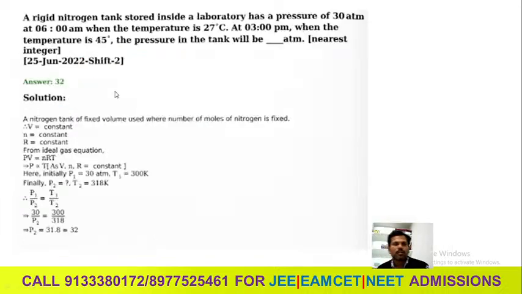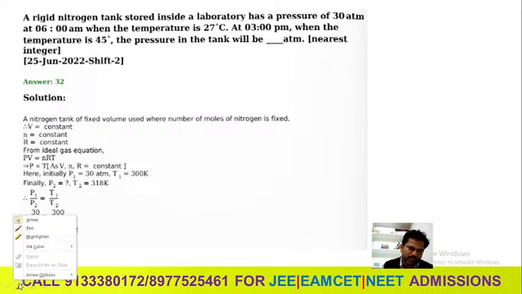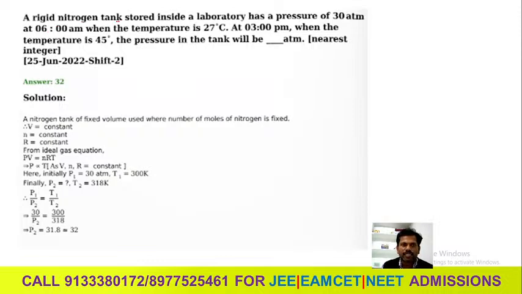Another question. This is a bit tricky, but you can easily understand it. You can work out which law is applicable here. A rigid nitrogen tank stored inside a laboratory has a pressure of 30 atmosphere at 6 am, when the temperature is 27. So they gave temperature T as 27 and pressure as 30 atmosphere. They are asking for the relationship between P and T.